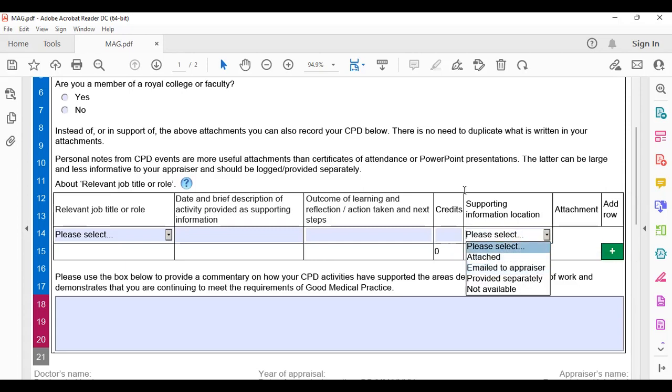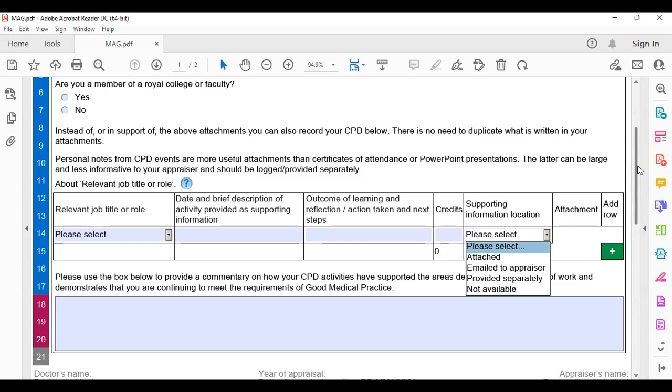And then it shows supporting information attached, email to appraiser, provided separately, not available. If you have attended something and you have a certificate for that, you can attach your certificate here. Another way of doing this is, you can combine all your activities in a PowerPoint presentation or a Word document, copy paste all your certificates there, and write down specific reflection on that. And then there will be a portion at the end, and you can upload your PowerPoint presentation at that point.